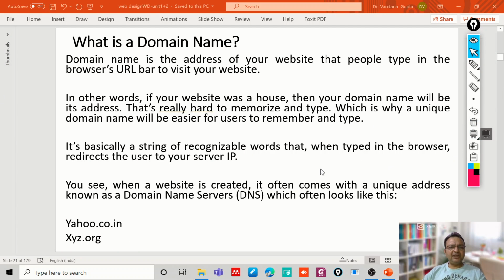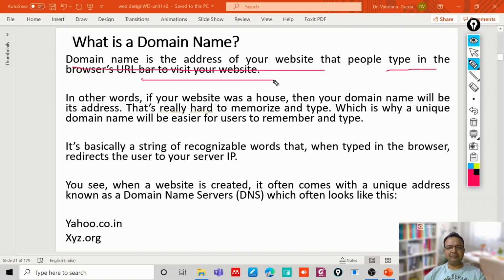Now, what is the domain name? Every time you visit a website, you know that you need to type a few words. It is actually called the domain name. Domain name is the address of your website, which we type in a browser's URL bar to visit our website.